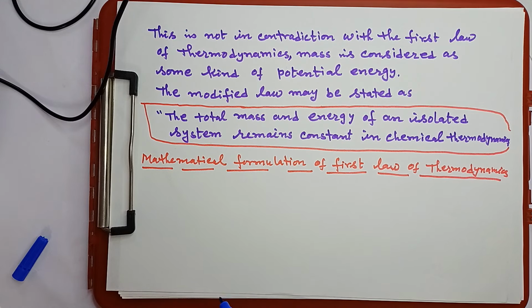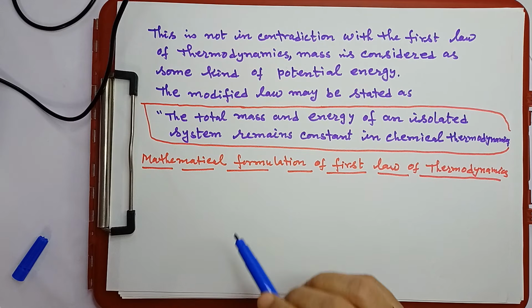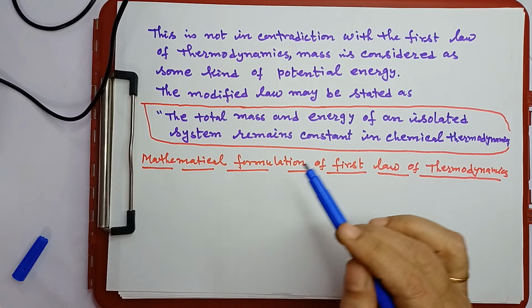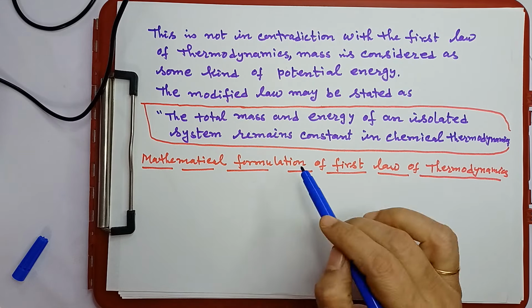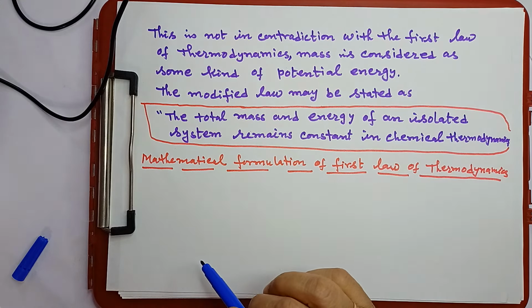Because mass is considered as one form of potential energy. That means when energy is created from mass, this potential energy, which mass is considered to be, is converted to another form of energy.